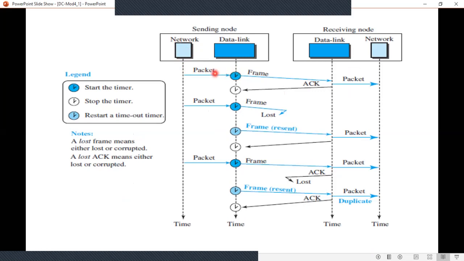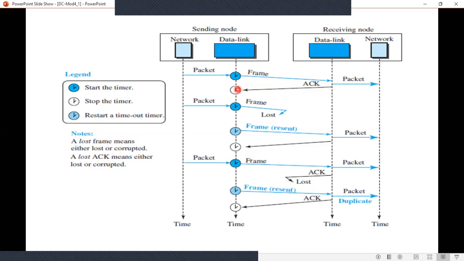Now this packet is encapsulated in a frame and it is sent to the receiving node. Okay, the receiving node receives the frame, decapsulates it, and sends the packet to the network layer, and an acknowledgement is sent back to the sending node. Okay, this is when the packet is sent properly from the sending node to the receiving node.